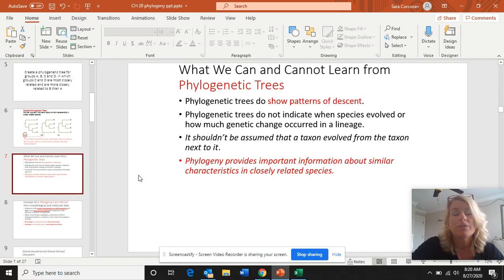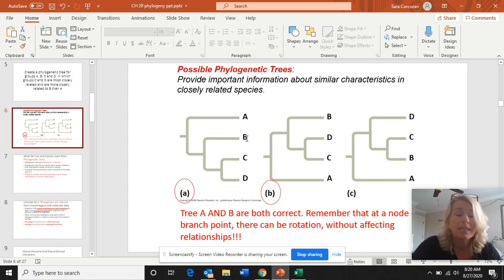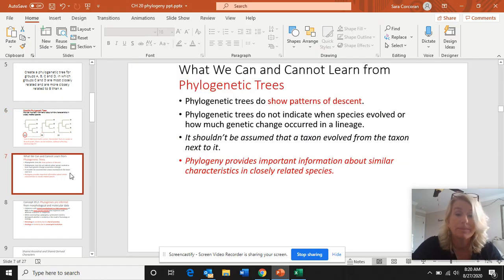So what we can and cannot learn from phylogenetic trees: they basically just show us patterns of descent. They do not indicate exactly when speciation events occurred. They do not indicate exactly how much genetic change has occurred over the time. And we certainly shouldn't assume the order of the taxon is an indication of relationships. Once again, B is not more closely related to A than C or D, because B, C, and D all share the same most recent common ancestor with A. Okay, so don't get caught up in the order.